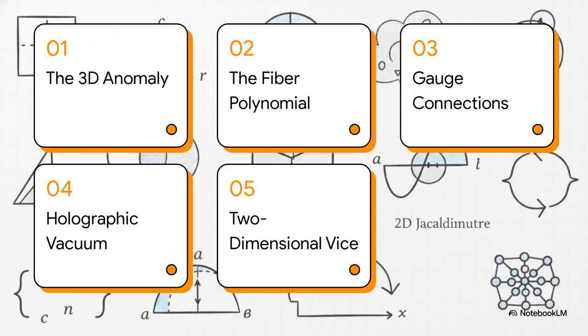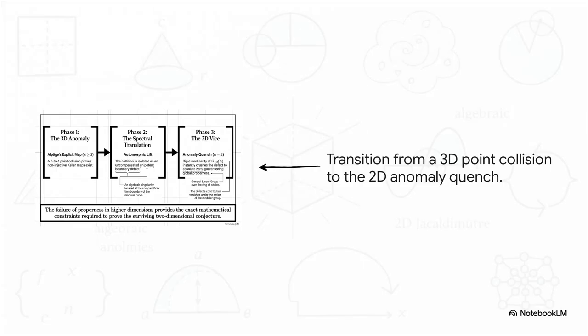Here is how we're going to tackle this today. First, the 3D anomaly, then unfolding the fiber polynomial, gauge connections, the holographic vacuum split, and finally, the two-dimensional vice. You can see our exact roadmap right here.